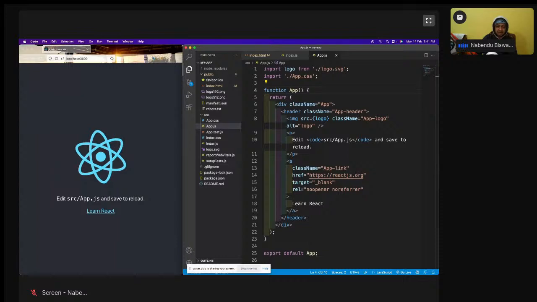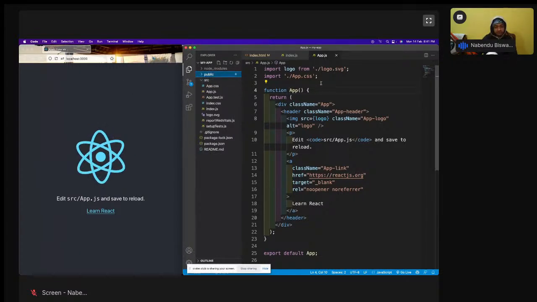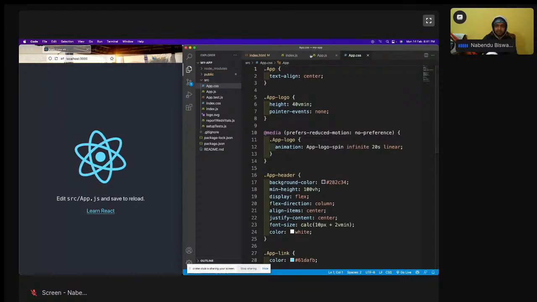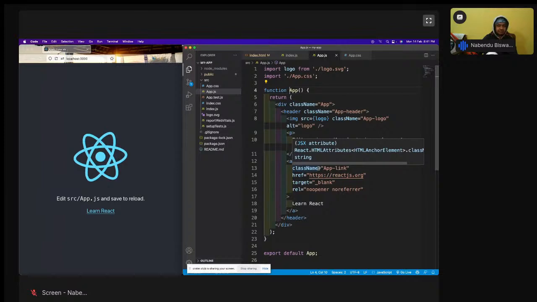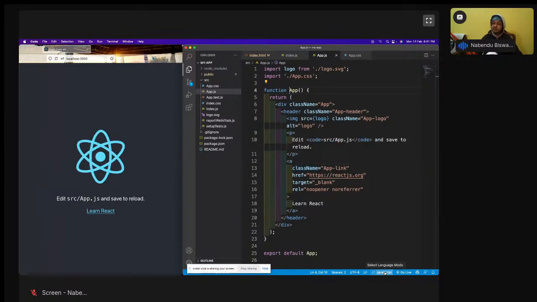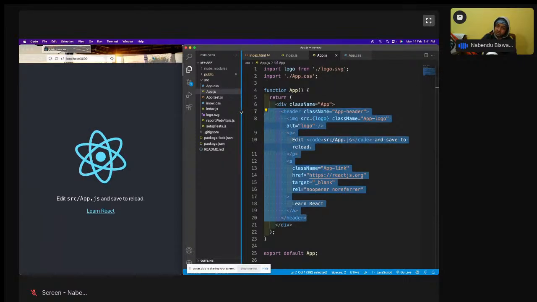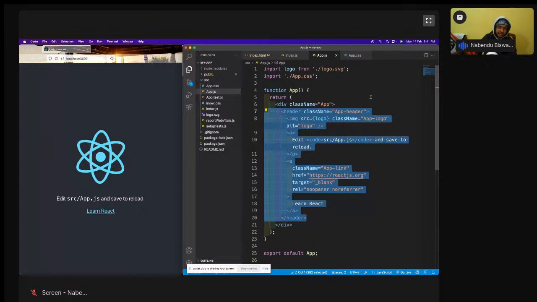And React is a bit different. What happens in React is the JavaScript files and the HTML file are combined. See, the CSS file is different, the CSS file is all like CSS. But the JavaScript and HTML are combined into something known as a JSX file. See, this is a JS file, but you can see all the HTML code is also there. So this is where the power of React comes.